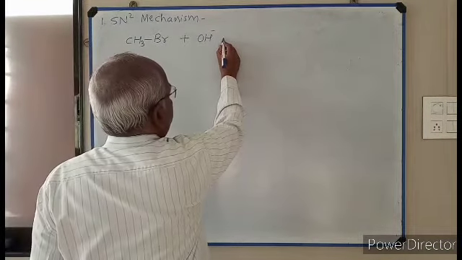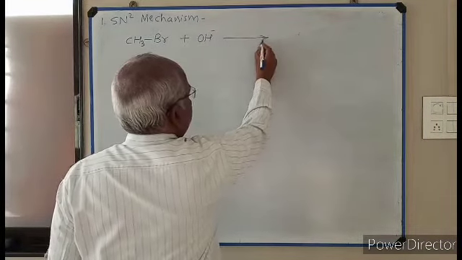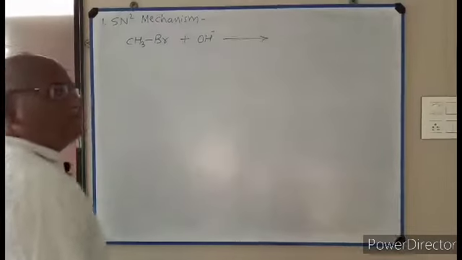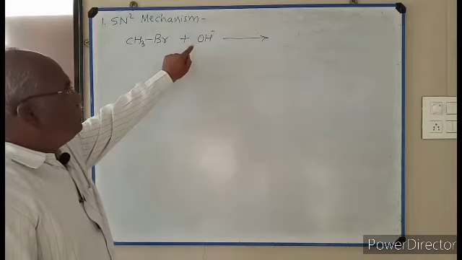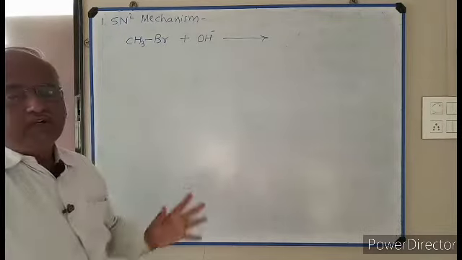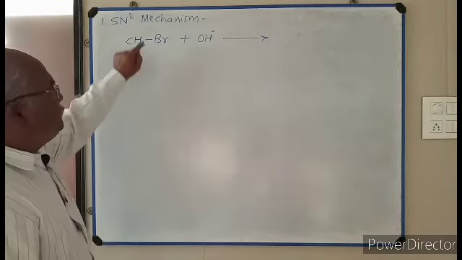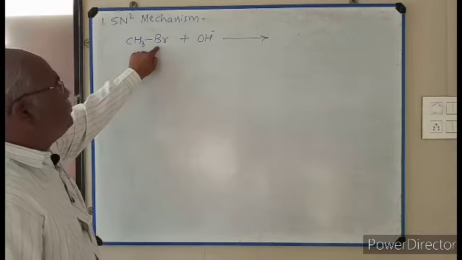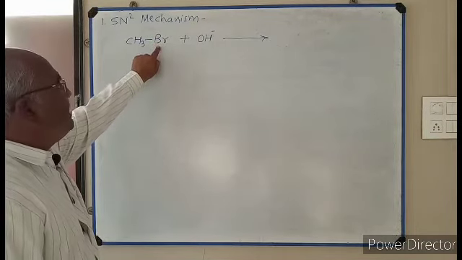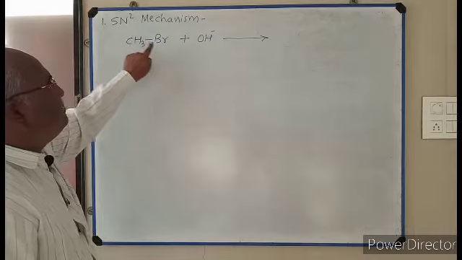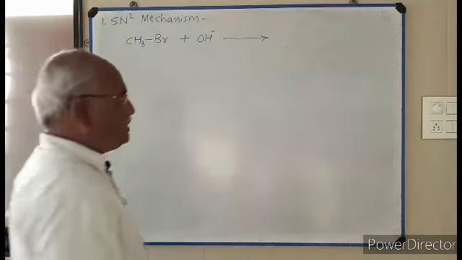Methyl bromide reacts with OH minus ion. This OH minus is a stronger nucleophile. It displaces the weaker nucleophile Br minus from CH3Br